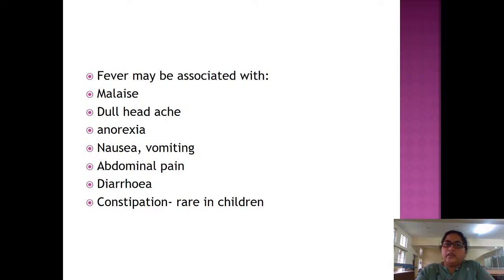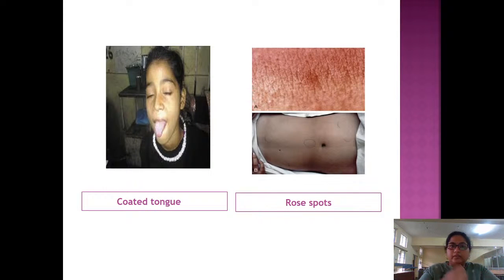Fever may be associated with malaise, dull headache, anorexia, nausea, vomiting, abdominal pain, diarrhea, and constipation. Constipation is rare in children, but you would have studied in your medicine textbooks that there might be pea soup diarrhea with alternating constipation. Whereas in children, constipation is rare. This picture shows coated tongue and rose spots. These are the examination findings in typhoid fever.